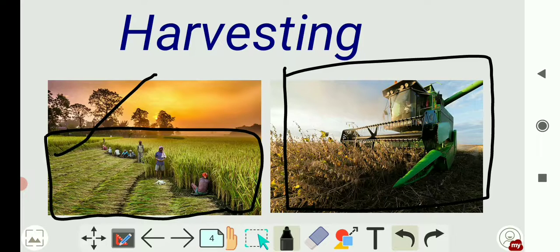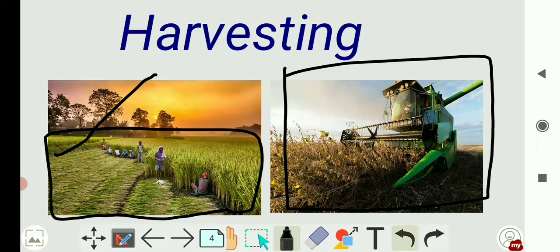So as I said, it is necessary for the crops because they need protection from grazing animals, insects, squirrels, caterpillars. The crops need protection. Hence farmers spray various pesticides and insecticides to protect the crops from insects and other harmful pests.